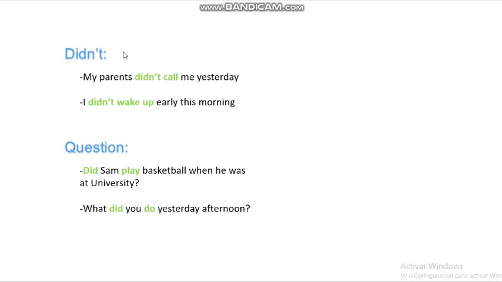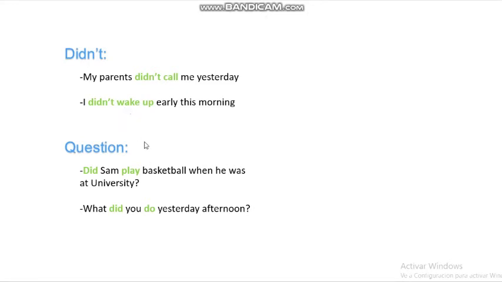We see it in these examples: My parents didn't call me yesterday. That's the negative. I didn't wake up early this morning. That's another negative. Don't forget that if we have did or didn't, the verb is in the base form.